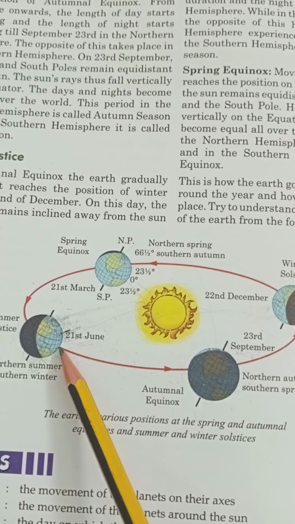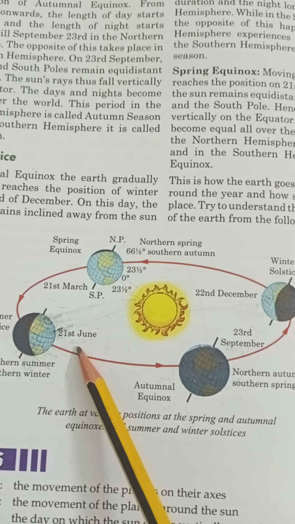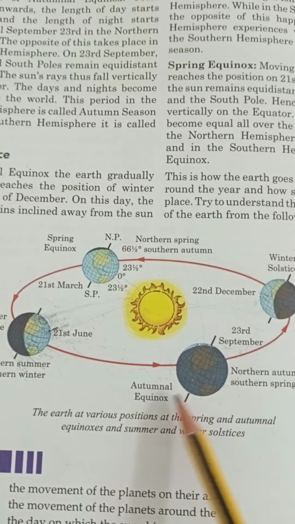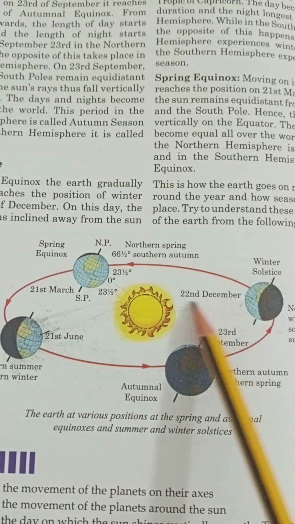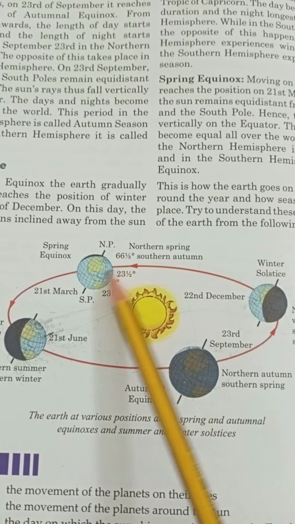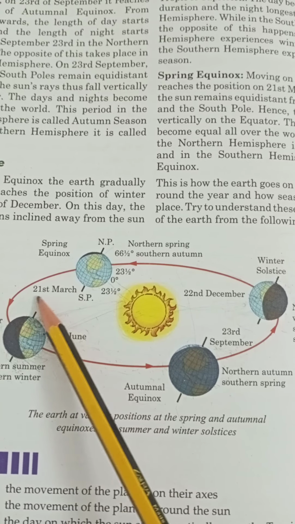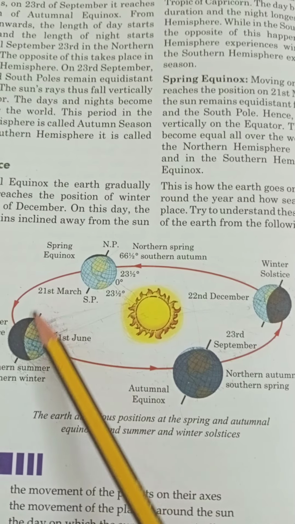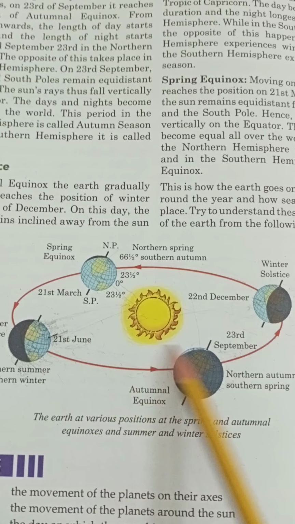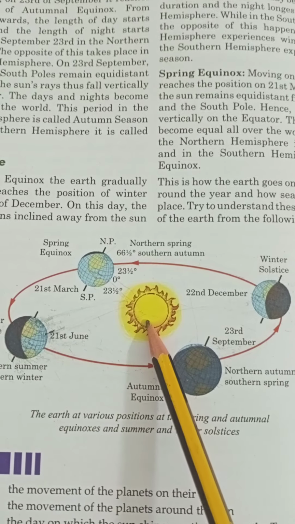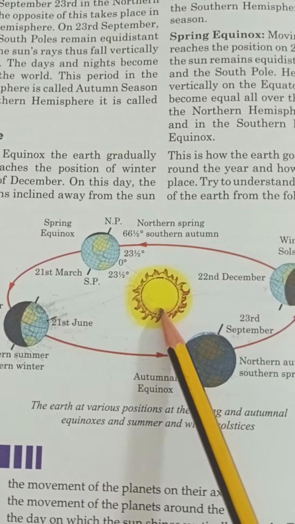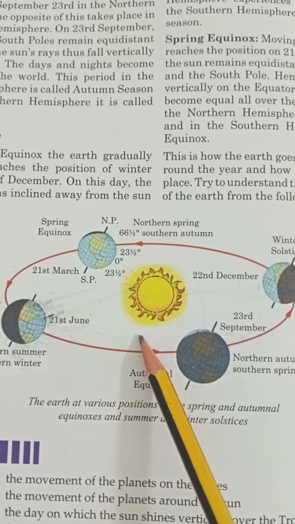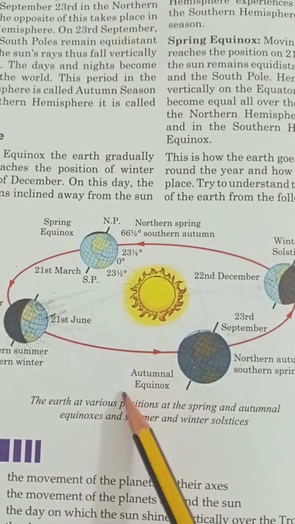First, it is the summer solstice on 21st June. Then the autumnal equinox on 23rd September, then the winter solstice on 22nd December, and the spring equinox on 21st March. This is how the seasonal changes take place. From this chapter, we have discussed rotation, revolution, the summer solstice, the winter solstice, and the equinox.